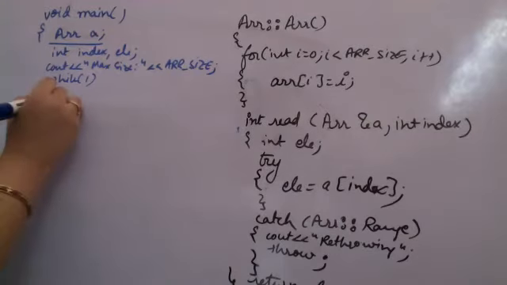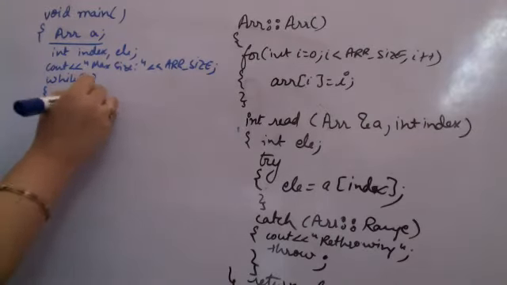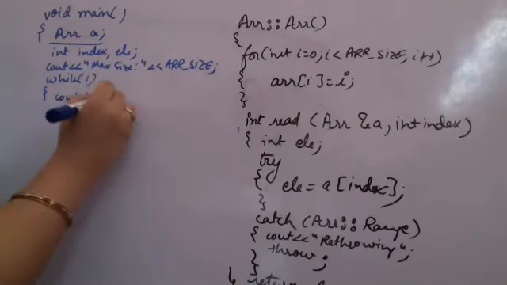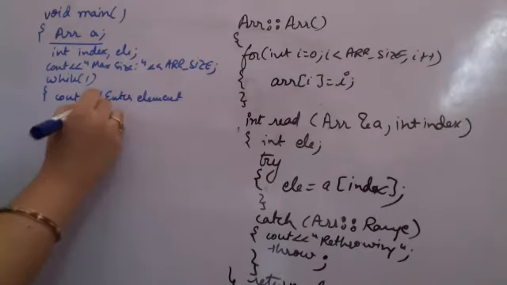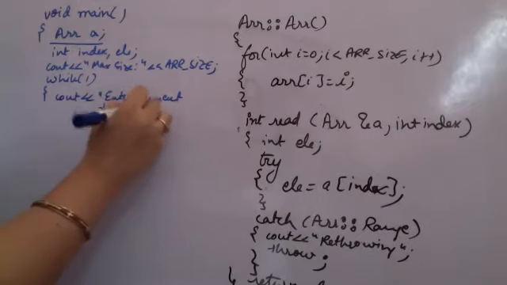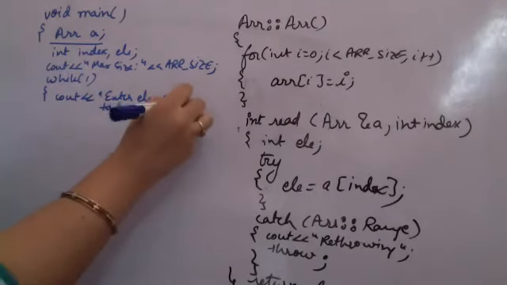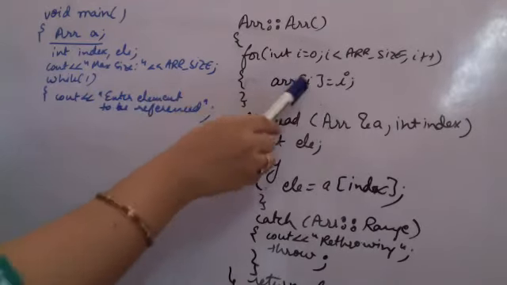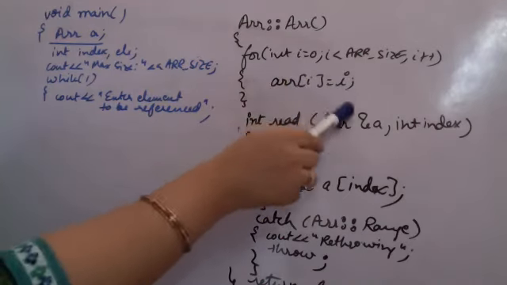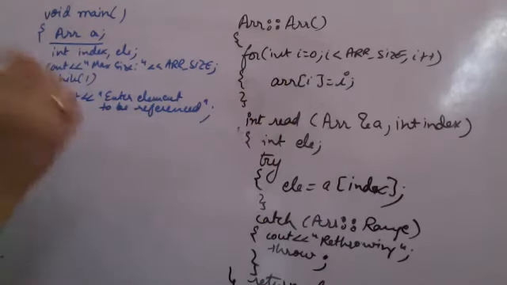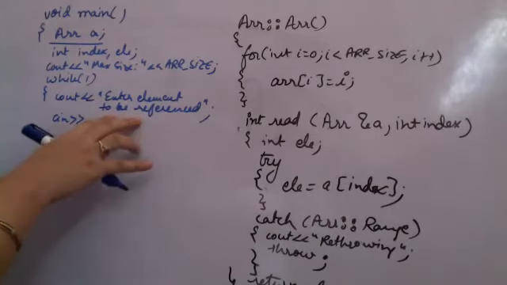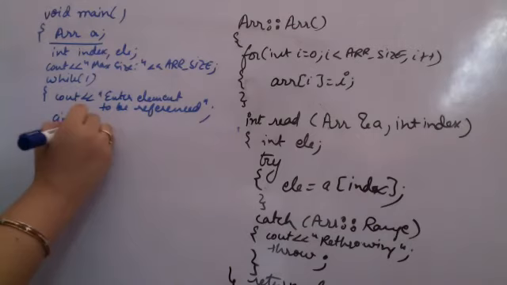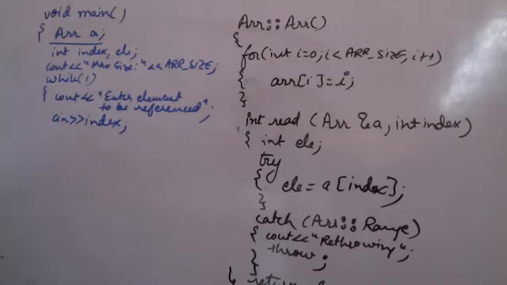So I want to read some elements. So enter element to be referenced. जो भी आप read या write करना चाहते हो. So I am initializing all the elements. 0th element is 0, first element is 1, second is 2, and so on. And you will be reading index. Now, which element to be referenced? That is, you are reading the index of the element. And you want to print agar us index pe koi element hai to.